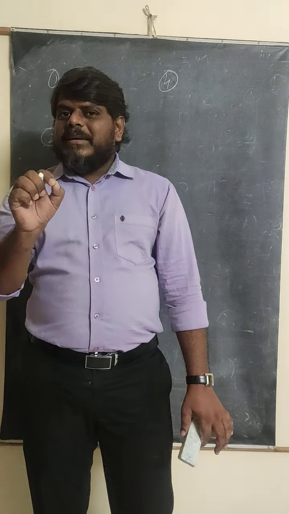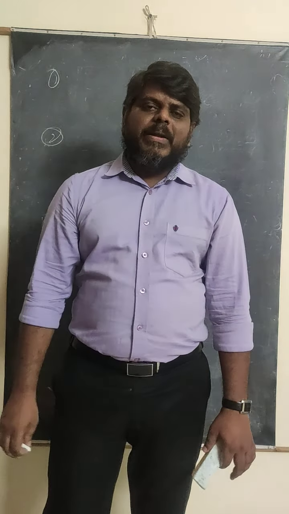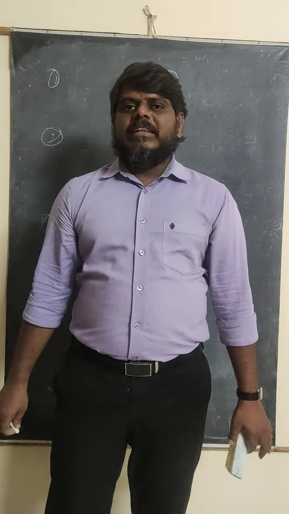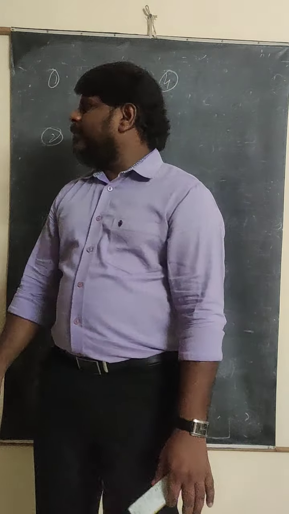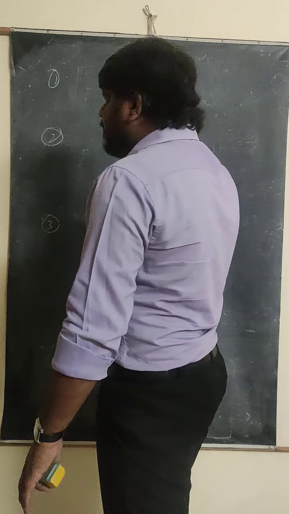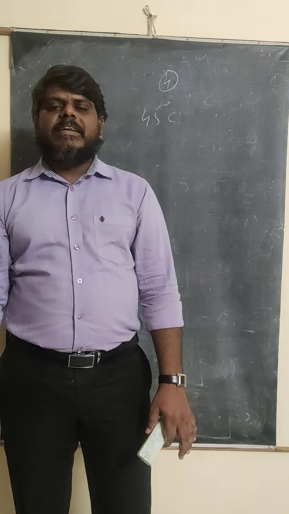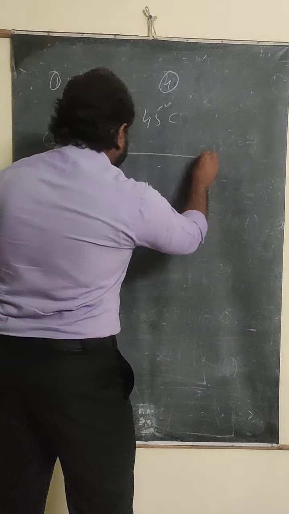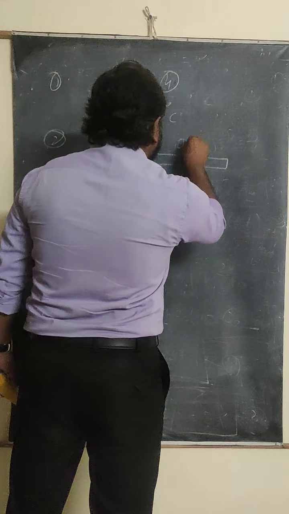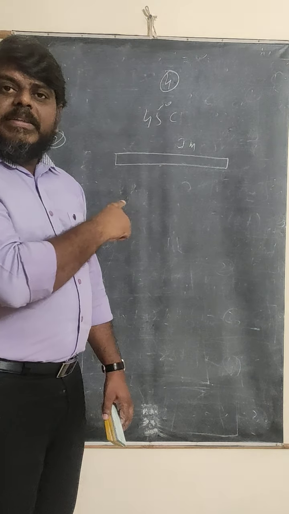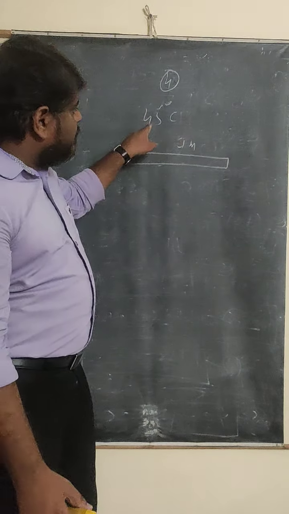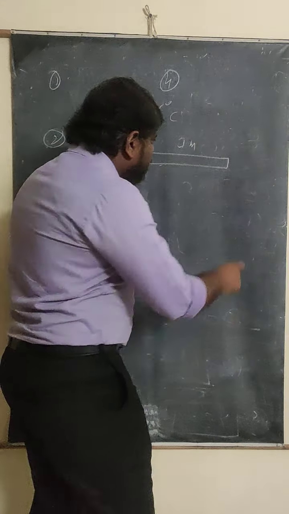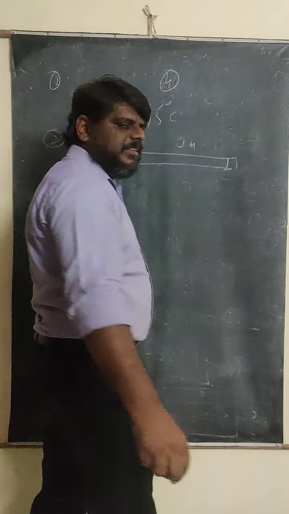But that metal tape expands and contracts when the temperature changes. For example, in summer, in the month of May, the temperature is very high, let us say 45 degrees. When he takes the metal tape, the length should be 1 meter, but only at room temperature. Now the temperature is 45 degrees Celsius. That means whenever the temperature increases, the length of the metal tape also increases.